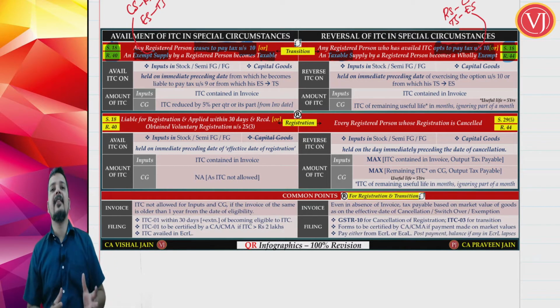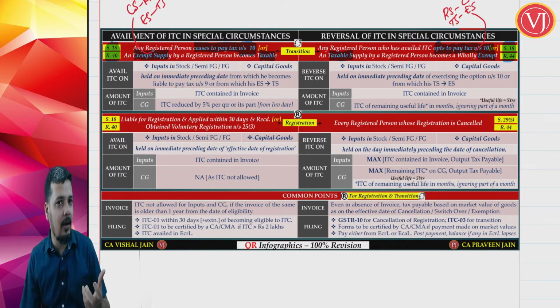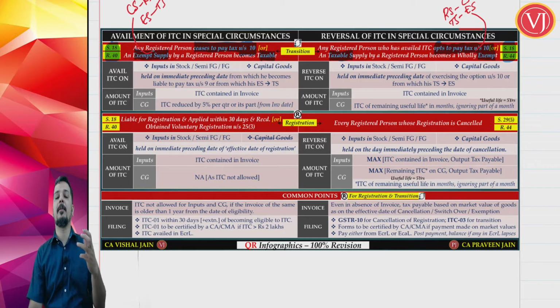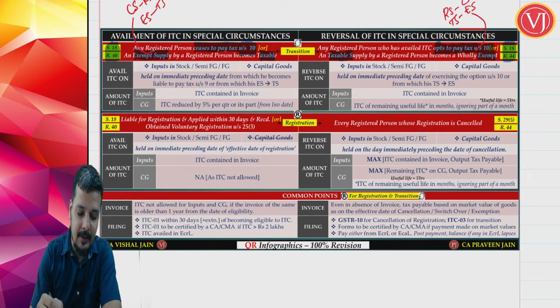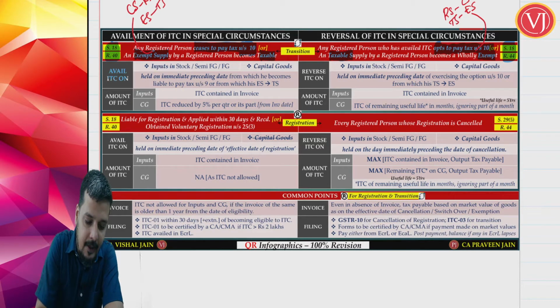So on the left hand side, earlier you were not in a position to take the credit because either you were under composition scheme or your supply was exempt supply. Now you are in a position to take the credit. So here it is all about availment. On the left hand side the focus is all on your availment of credit.